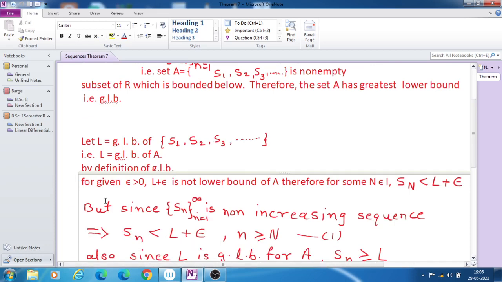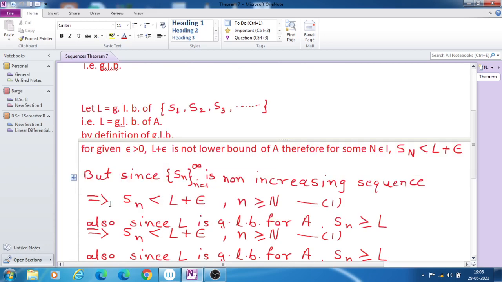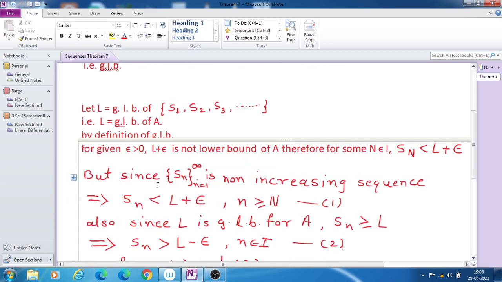Therefore let us take GLB equal to L. L is the GLB of the set S1, S2, S3, and so on. Since L is the greatest lower bound, we know the definition of greatest lower bound.